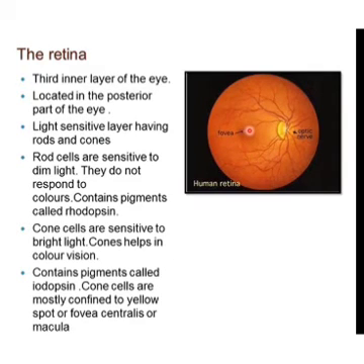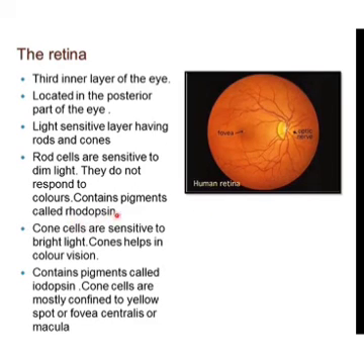It contains cells like rods and cones. The rods are sensitive to dim light and do not respond to color, and rods only contain the pigment called rhodopsin.